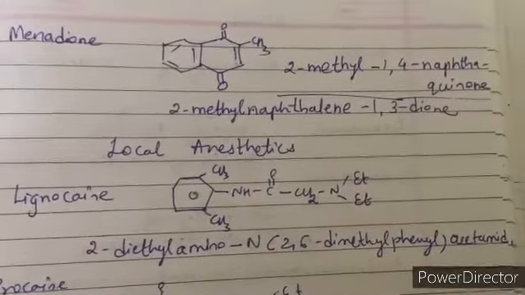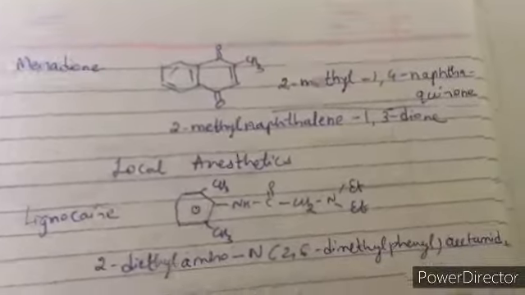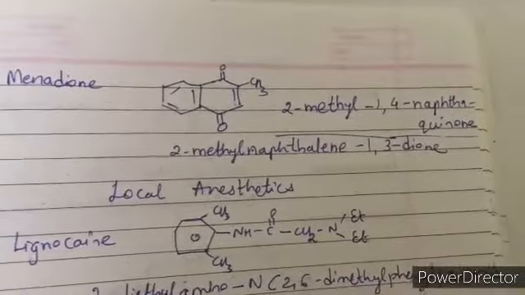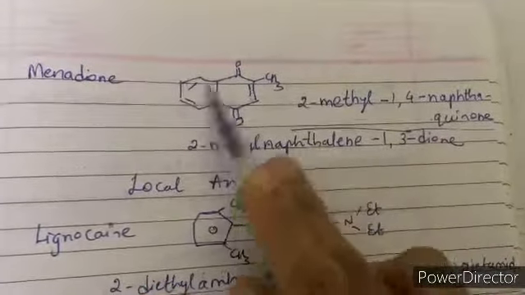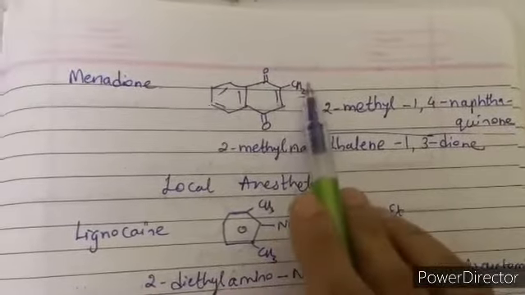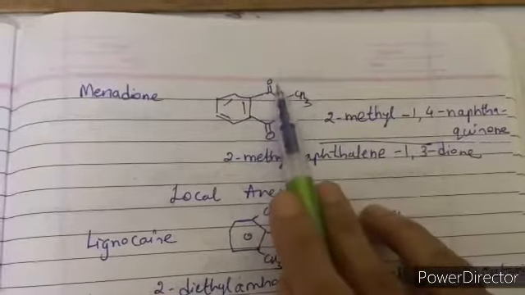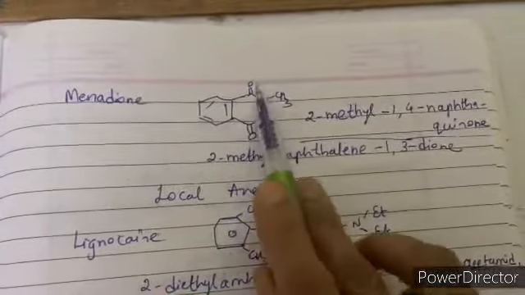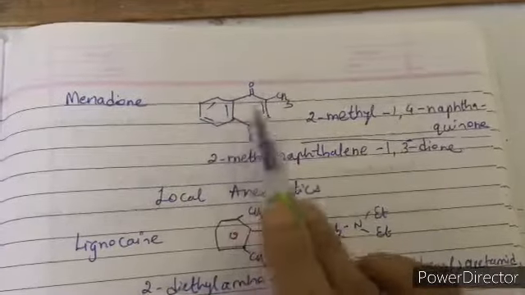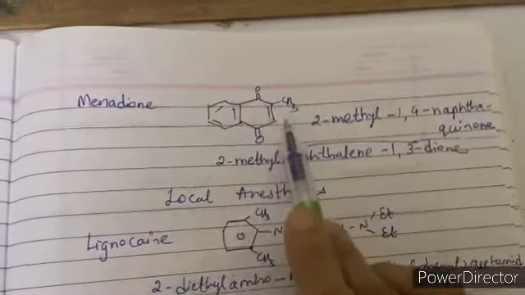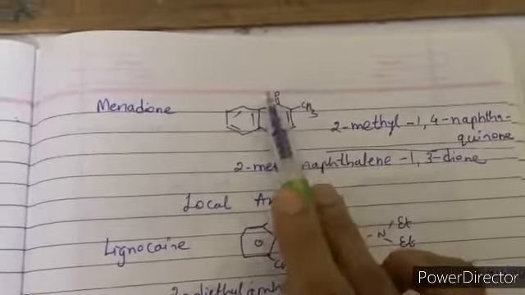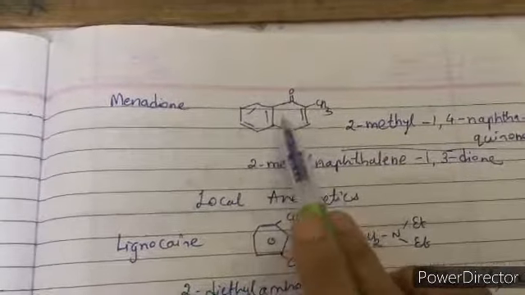We have the next drug, that is menadione. This is naphthoquinone molecule. In naphthoquinone we have 2-methyl, and at the 1 and 4th position we have the double bond O. So we call this 1,4 naphthoquinone. So it is 2-methyl 1,4 naphthoquinone.